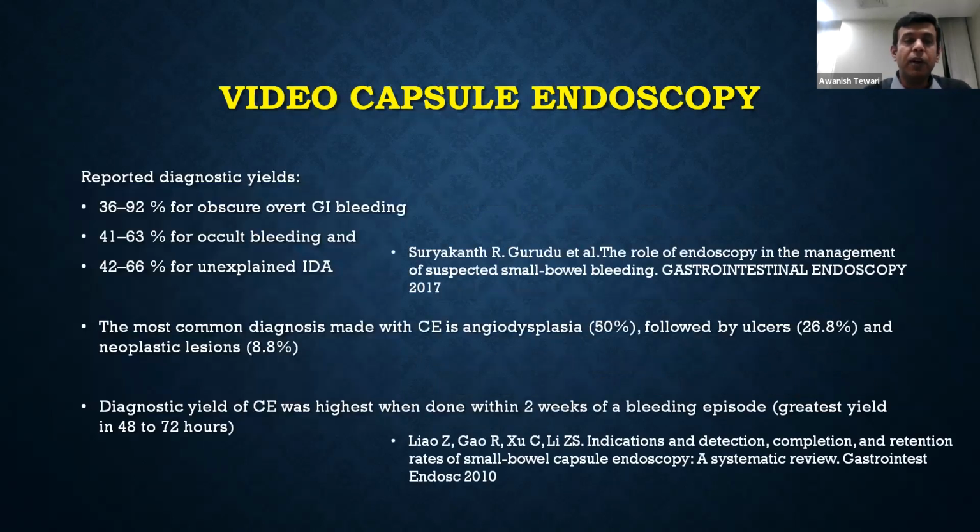If we see the reported diagnostic yields, it's about 35 to 90% when we are doing it for an obscure overt GI bleed, about 40 to 60% for an occult bleed, and 40 to 60% for an unexplained iron deficiency anemia. The most common causes in these studies were angiodysplasia in about 50% of cases and ulcers in about 25 to 30% of cases. Coming to the timing, the best time would be to do it within 48 to 72 hours, but the yield is good if we do it within 2 weeks of the bleeding episode.